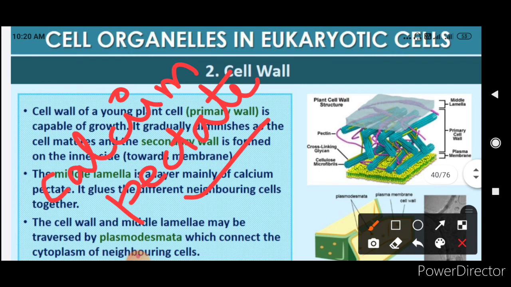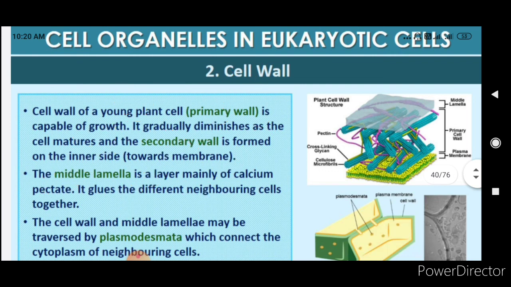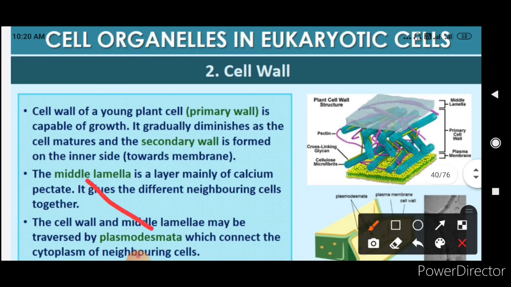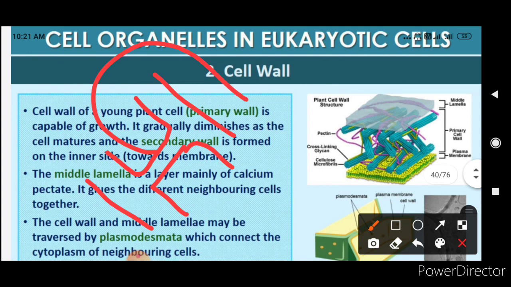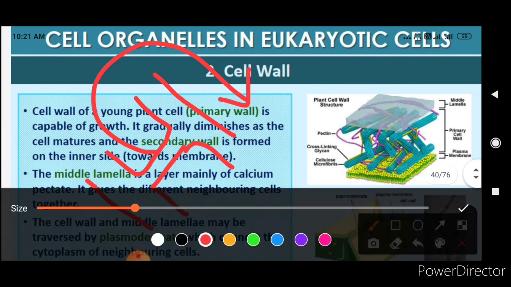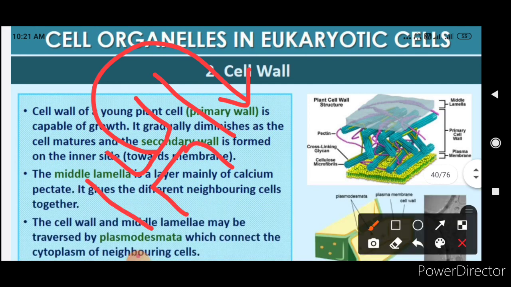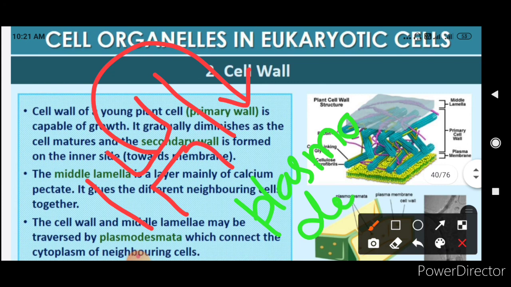And the cell wall and the middle lamella are traversed by plasmodesmata, which connect the cytoplasm of the neighboring cell. So like this is one cell and this is the other cell. So the outer boundary is the cell wall. So these kind of connections will be formed, and these are nothing but plasmodesmata.